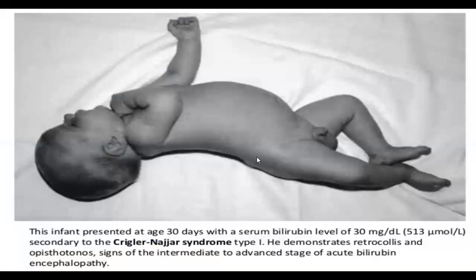This infant presented at the age of 30 days with a serum bilirubin level of 30 mg per dL, secondary to Crigler-Najjar syndrome type 1. He demonstrates retrocollis and opisthotonic signs of the intermediate to advanced stage of acute bilirubin encephalopathy. So this is the curve, with the neck extended.